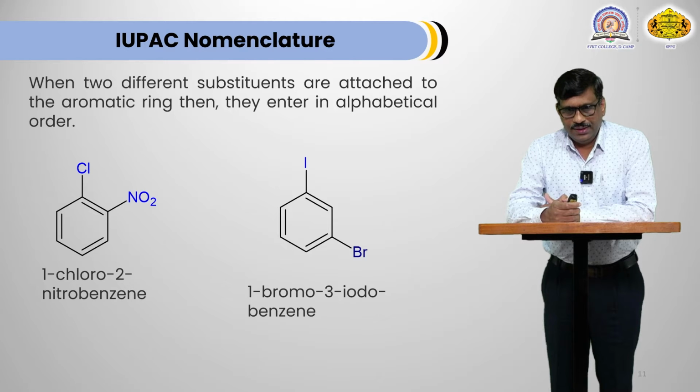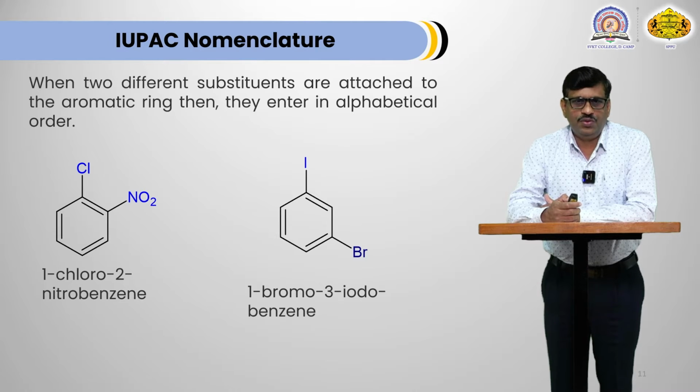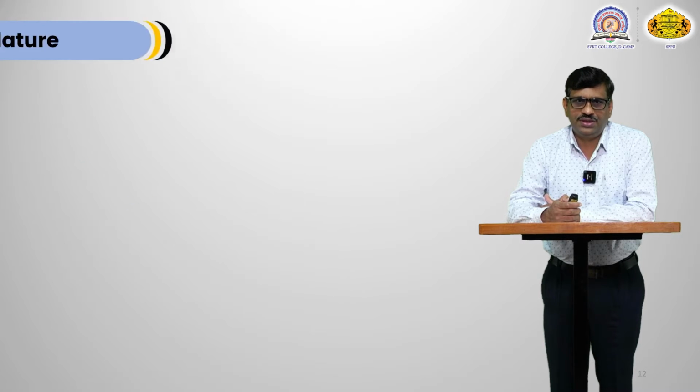1-chloro-2-nitrobenzene. Second example, 2 substituents are present and they are present at 1, 3 position. We know that bromine comes first, that's why 1-bromo-3-iodobenzene. In this way, we can give the IUPAC name to an aromatic compound which contains 2 different substituents.